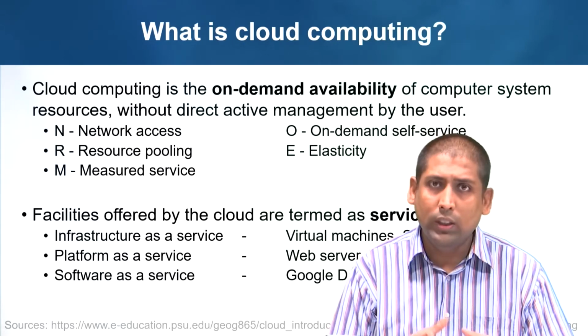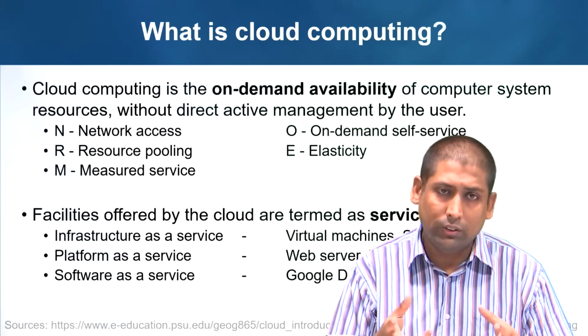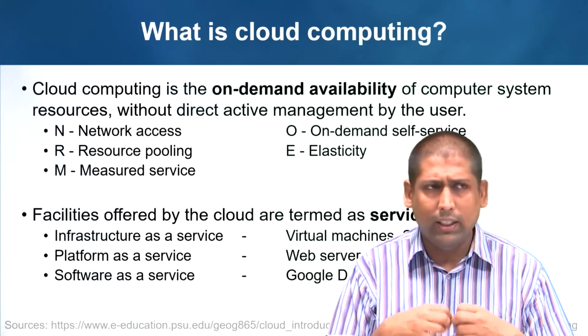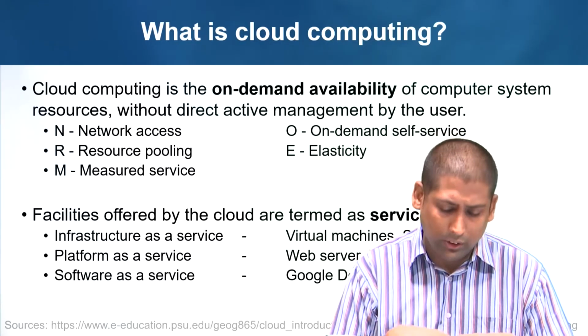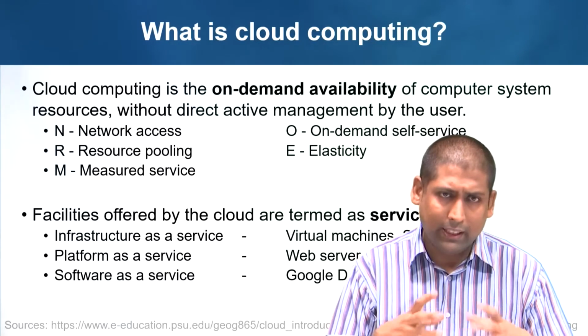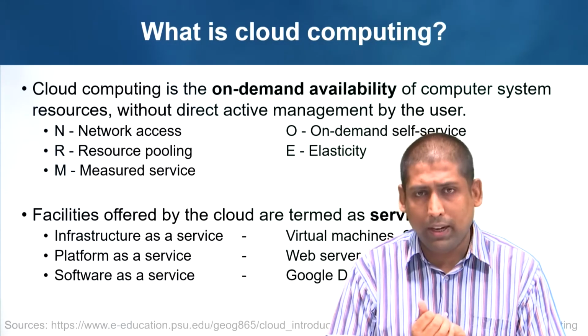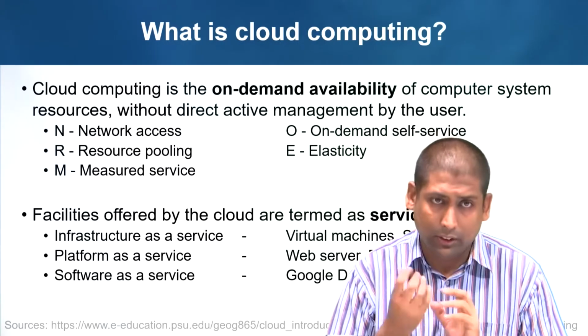So let's say Google is offering Google Cloud services, Amazon is offering Amazon Web Services or Elastic Compute Cloud services, and there are many other companies, Rackspace and all that. So what you do is you go to these websites and you look for services.